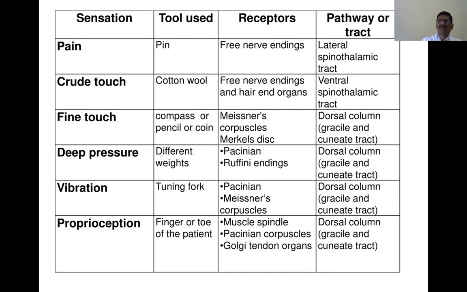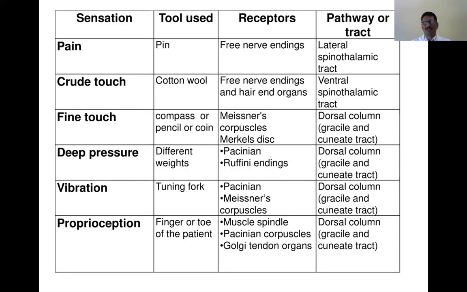You vibrate the tuning fork and keep the base of it over some bony prominence, maybe on the upper limb, on the trunk, or on the lower limb, especially the lateral or medial malleolus, the shin of the tibia, and the knee joint, or any of the bony prominences, not over the muscle. Now vibrate the tuning fork, don't touch the vibrating ends, and keep the base over the bony prominence. Ask the subject whether he or she is able to perceive the vibration sensation. When they say yes, you write perceived.